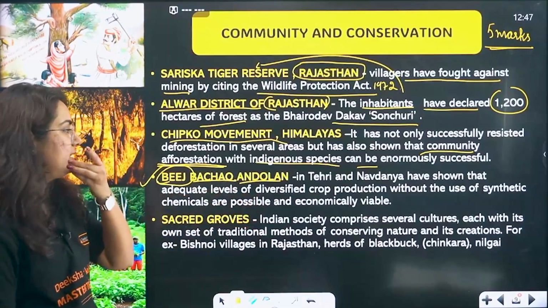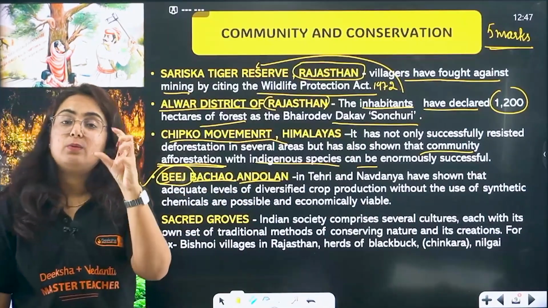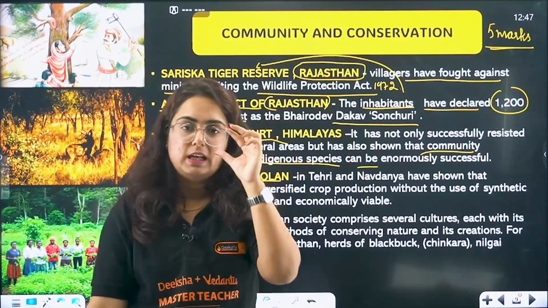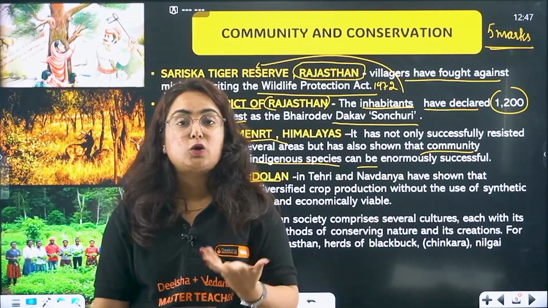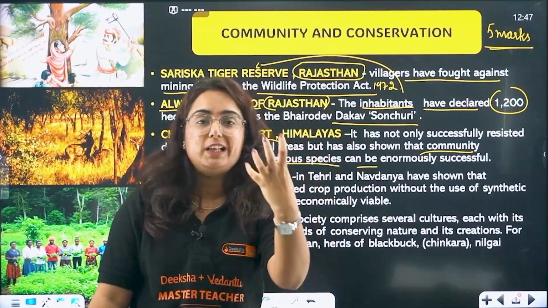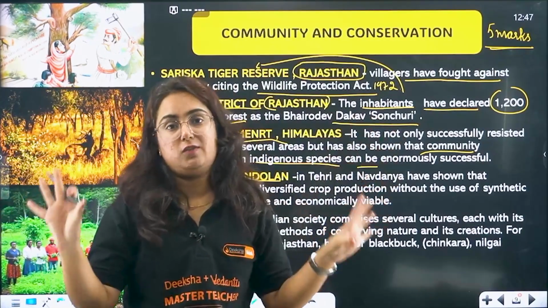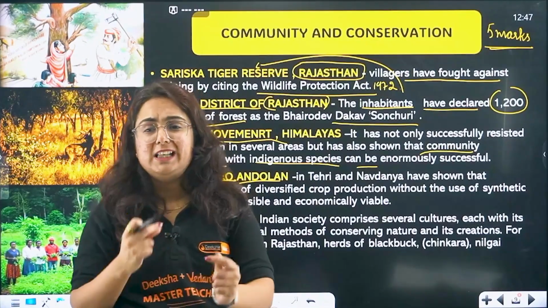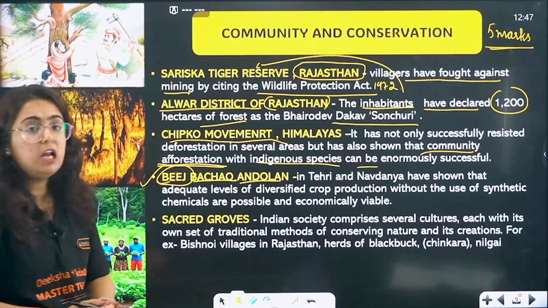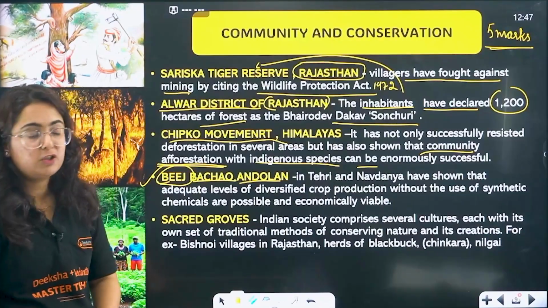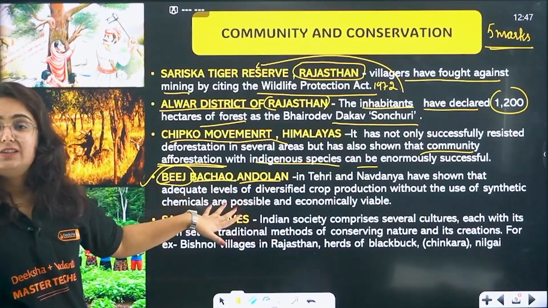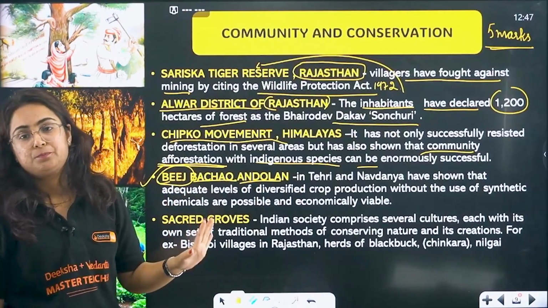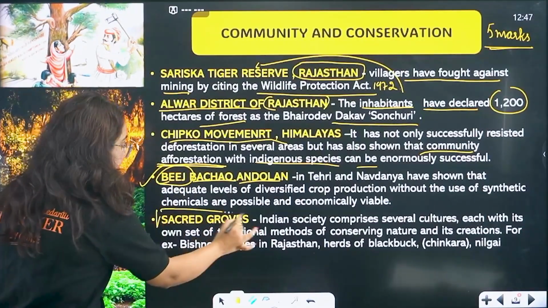Tehri and Navdanya districts have an adequate level of diversity. This place is quite famous for diversified crop production. And how are they doing this diversified crop production? They have very good quality, diversified seeds, and that too natural. They are not made using any chemicals or any process which is harmful to nature. So it is economically viable. This is also a process that was done by the community living over there. This is very good. And the last one is sacred groves.